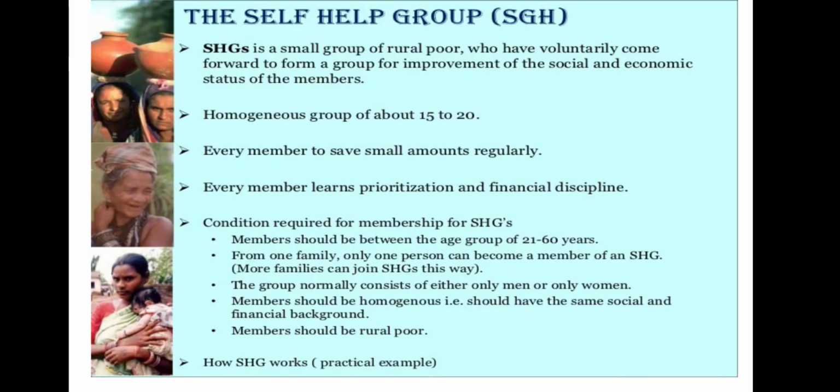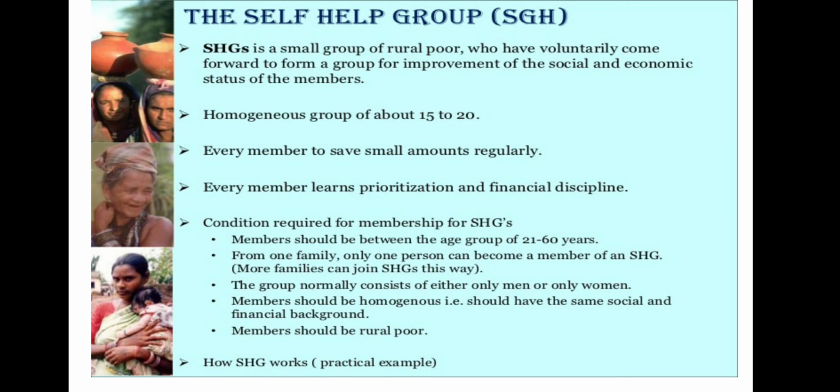In recent years, people have tried out some newer ways of providing loans to the poor. The idea is to organize the rural poor, in particular women, into small self-help groups, that means SHGs, and pool their savings.